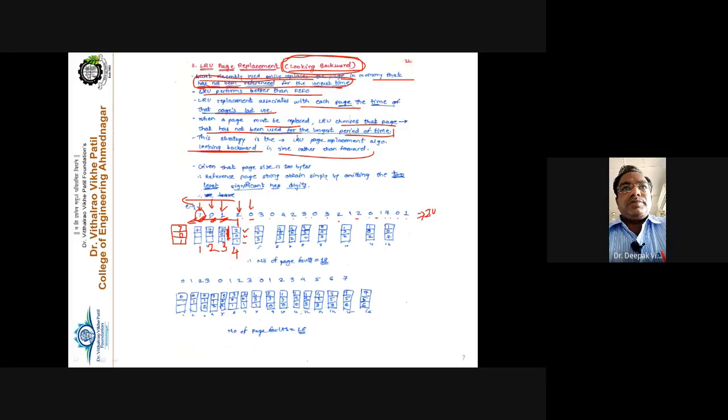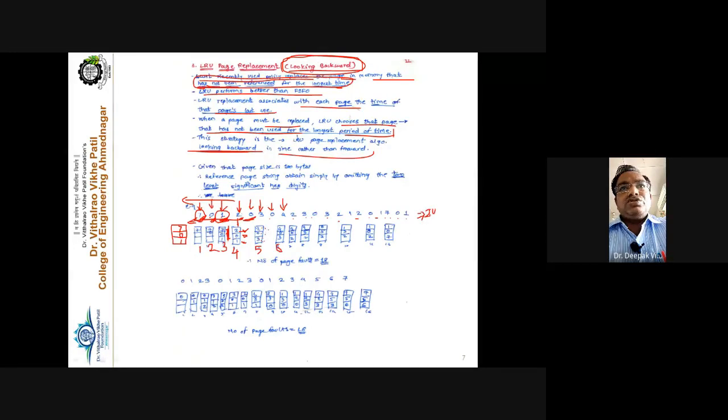For 0, no question about a page fault, 0 is already available. For 3, a page fault occurs, page fault number 5. Now compare between 2, 0, 1. Out of 2, 0, 1, 0 is the most recently used, then 2, and 1 is the oldest. That's why 1 is replaced by 3, so it becomes 2, 0, 3. Next reference is made to 0, but 0 is already available, so no page fault. Then memory reference is made to 4. 4 is not available, it is 2, 0, 3 only, so page fault number 6 occurs.